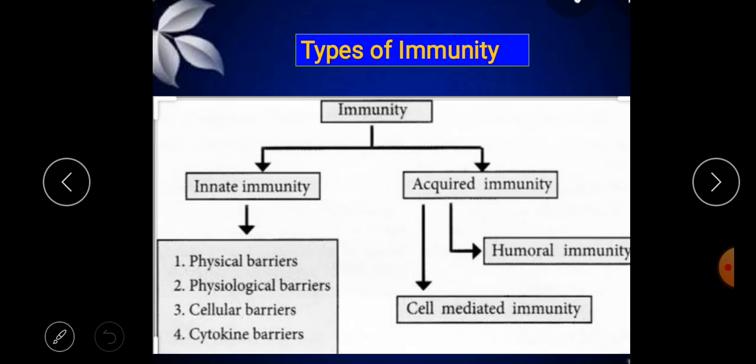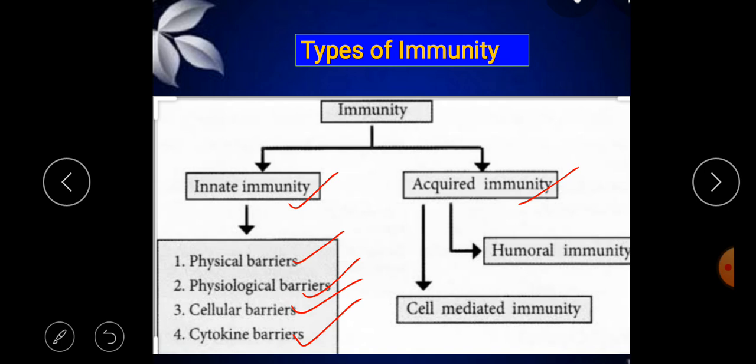So, immunity is broadly classified into two types, namely innate immunity and acquired immunity. Innate immunity is again divided into types of barriers. The first one is the physical barrier, the second is physiological, the third is cellular, and the fourth is cytokine.